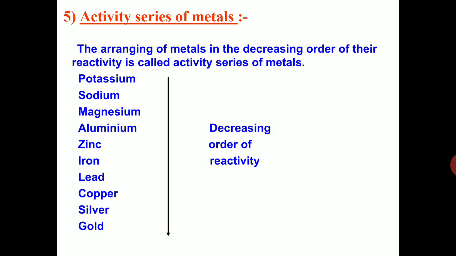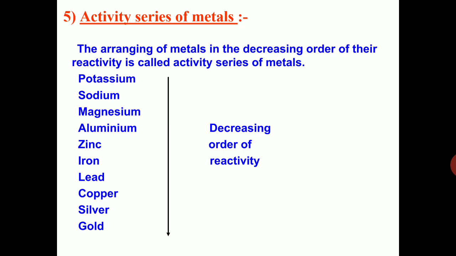So here potassium is the most reactive metal. So it can replace all other metals from its solution. Sodium is more reactive than magnesium. So sodium can displace magnesium from its salt solution. Aluminum is more reactive than zinc. So aluminum will displace zinc from its salt solution. Zinc is more reactive than iron.